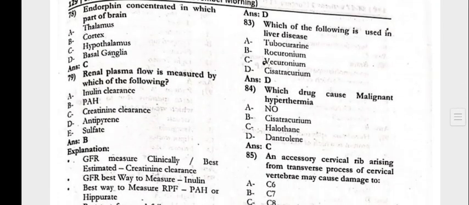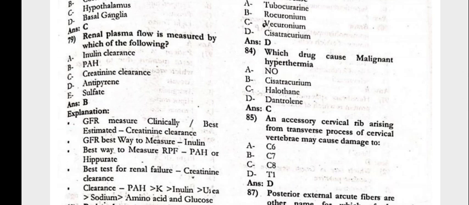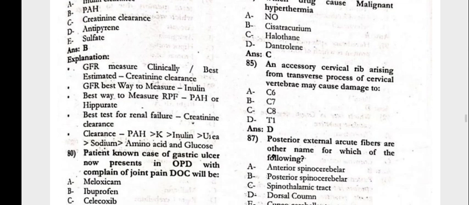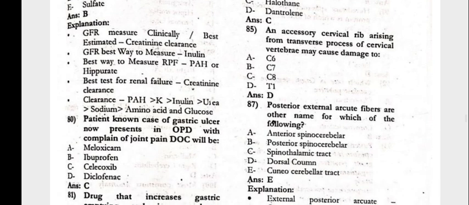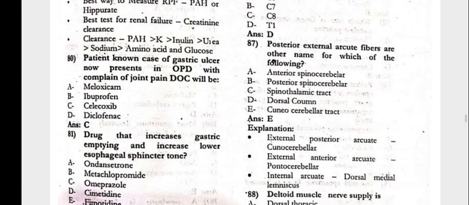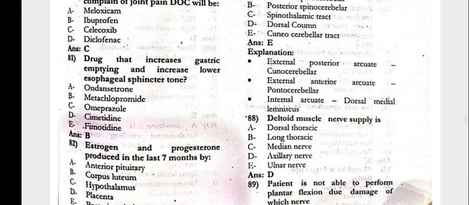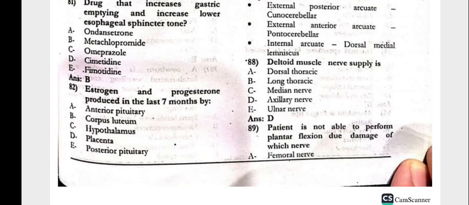Next, which of the following is used in liver disease? Vecuronium. Which drug causes malignant hypothermia? Halothane. Excessive cervical rib rising from the transverse process of the cervical vertebra may cause damage to T1. The posterior external arcuate fibers, another name for the cuneocerebellar tract. Deltoid muscle nerve supply would be the axillary nerve.